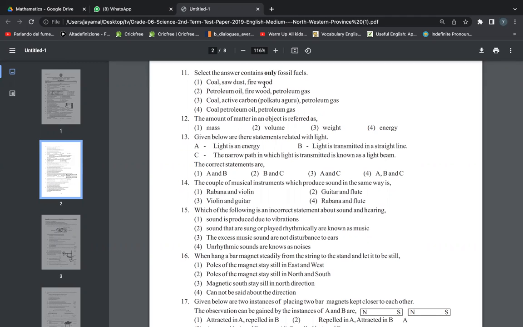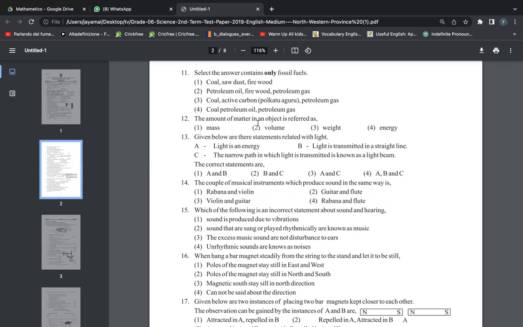Coal, sawdust, firewood. Firewood, you know that it's a biomass. This is also a biomass. Petroleum oil, firewood, petroleum gas, coal, active carbon, petroleum gas, coal, petroleum gas, petroleum oil and petroleum gas. What should be the answer? Yes, I have taught you all the fossil fuels. So the answer should be the fourth one: coal, petroleum oil, petroleum gas, right? Okay, let's go to the next one.